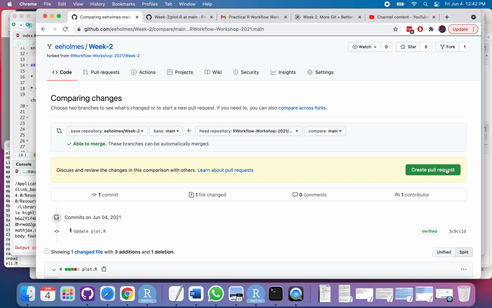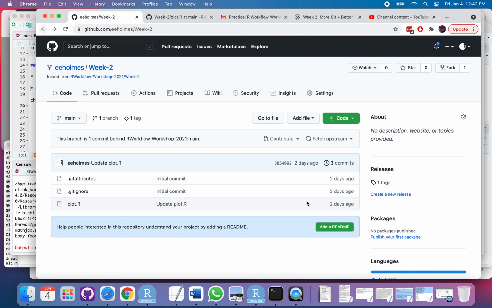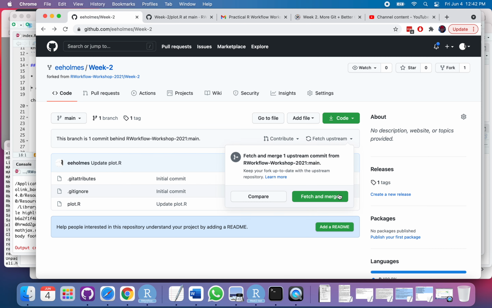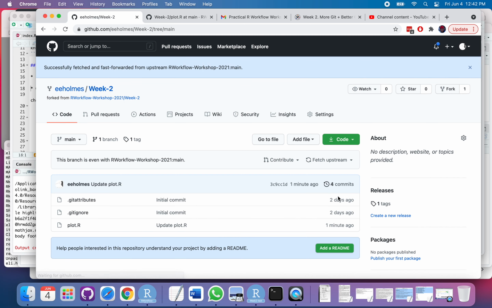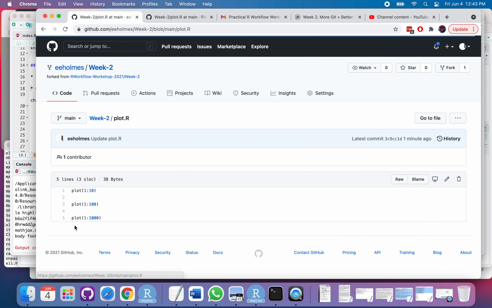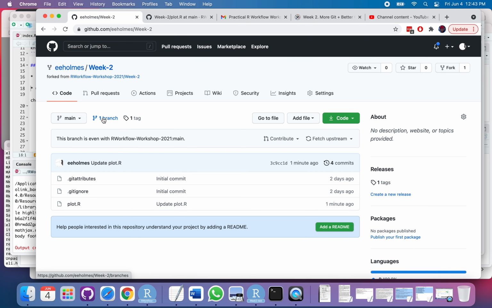Okay. And now I can merge this in. I could click that, but let's see what happens if I do this. So fetch and merge. There we go. And now when I look here, now I've got that. So that's how I could keep this up to date with the parent.